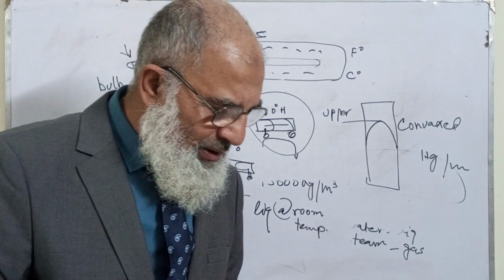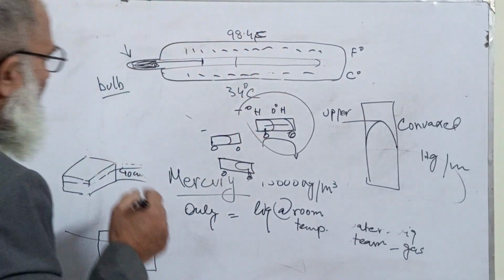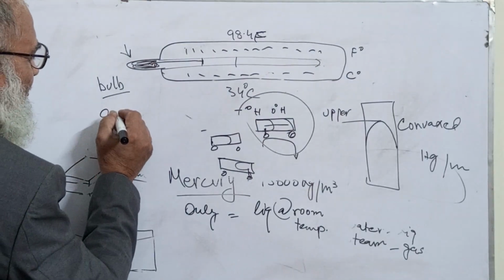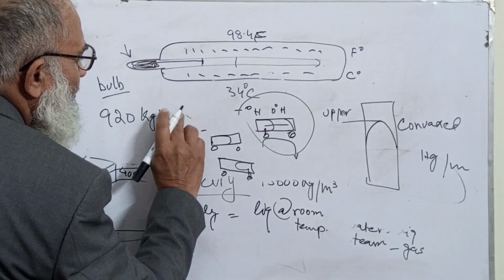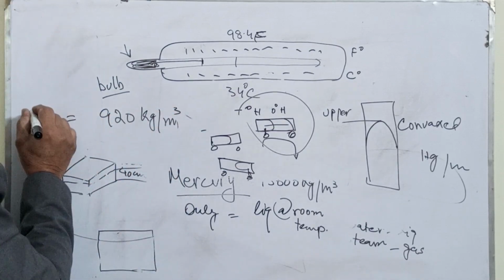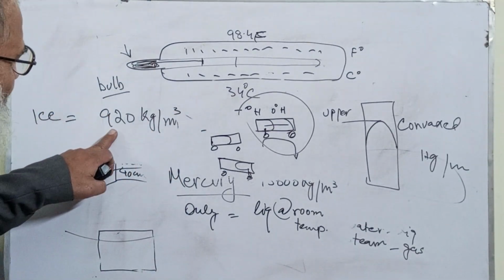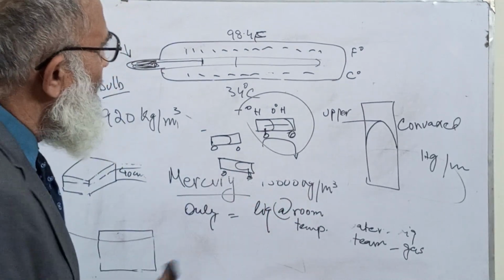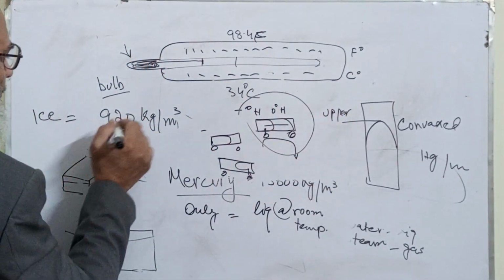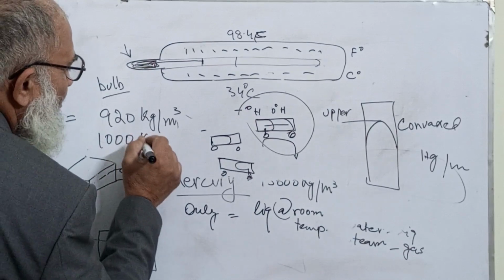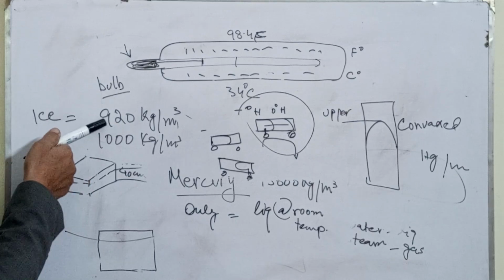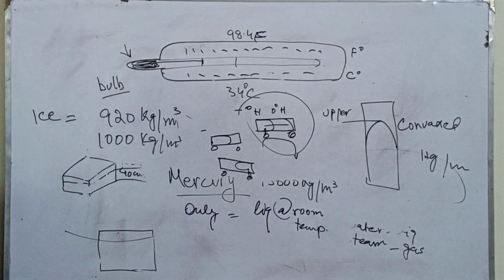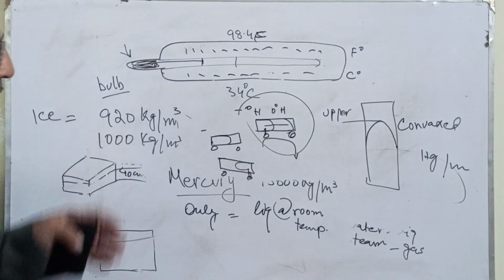Now the ice has 920, I told you 920 kilograms per meter cube is the density of ice, whereas water was 1000 kg per meter cube. So you see, it is very near to water.